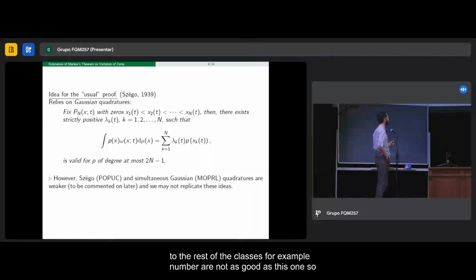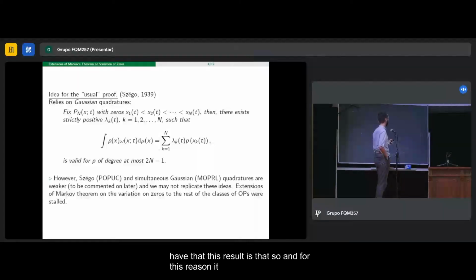So, for example, we wouldn't have this positivity of the weight, or we wouldn't have that this result is valid to this degree. So, for this reason, this extension of Markov's theorem on the variation of zeros was stopped. There weren't any kind of extension due to this inability.